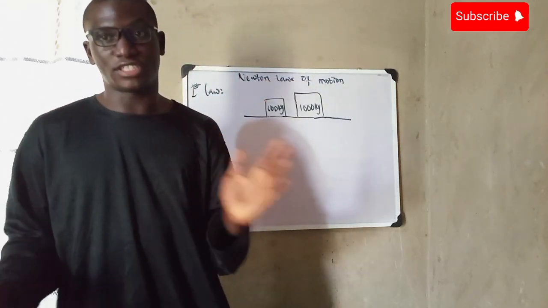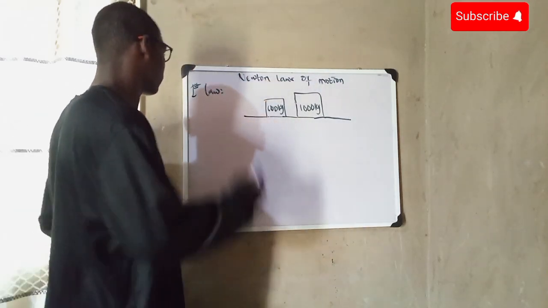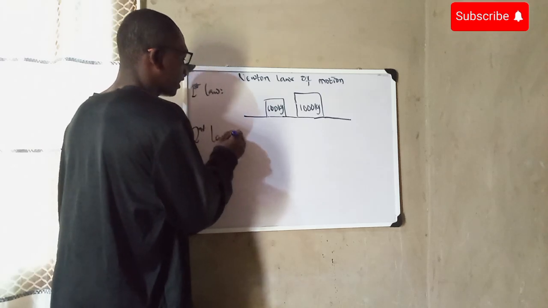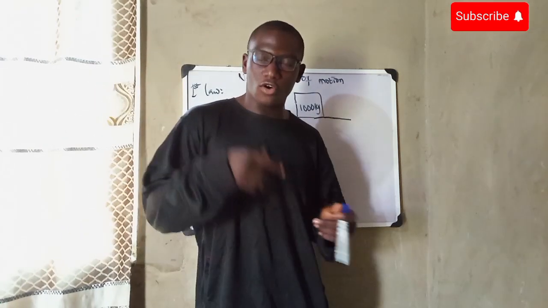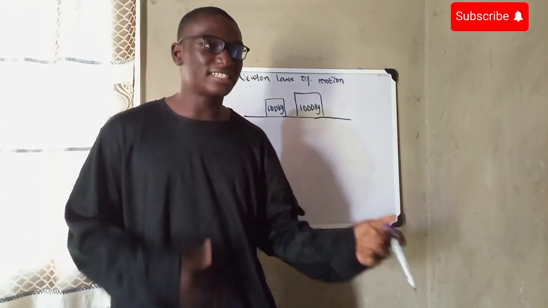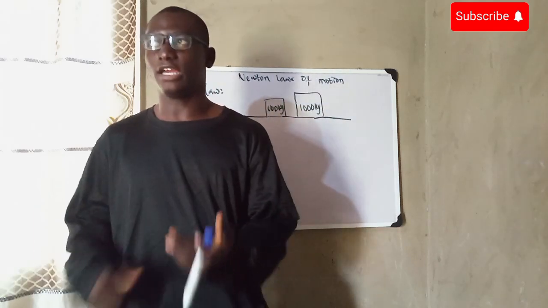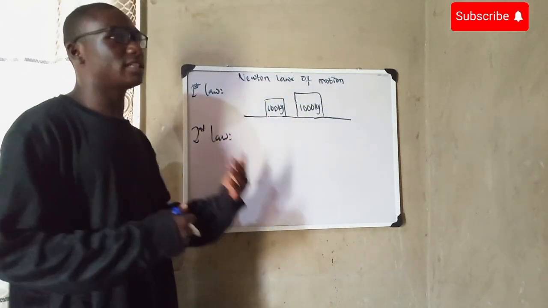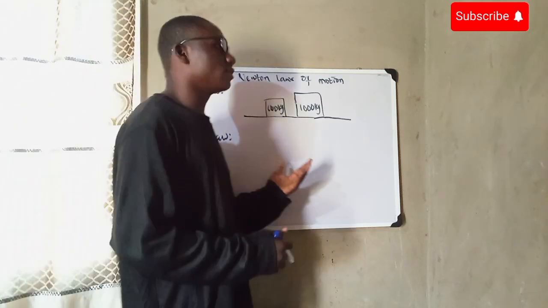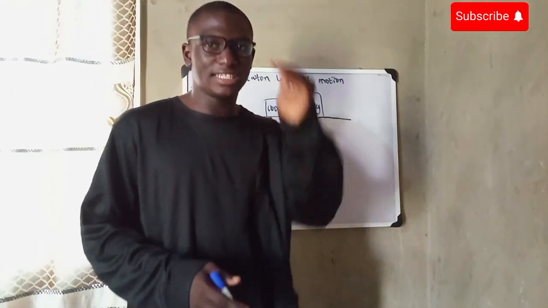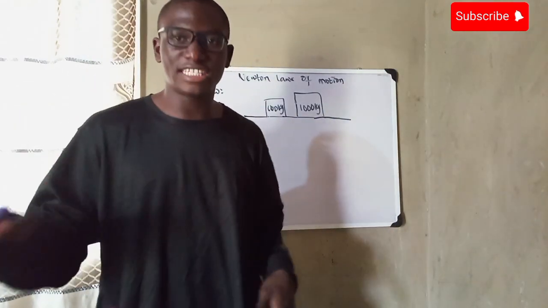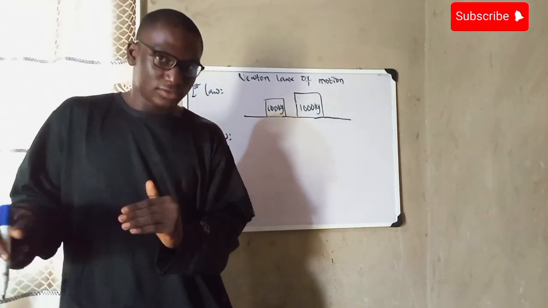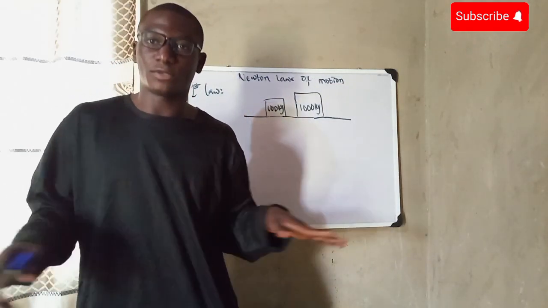Now we're going to talk about the second law also. Then we can move to the third law. Second law. Newton's second law of motion can be stated in two ways, but there is a main aspect that is mainly used. So this is the explanation I'm going to give. This one says that the acceleration of a body is directly proportional to the applied force and takes place in the direction of the force. Okay, and also inversely proportional to its mass.